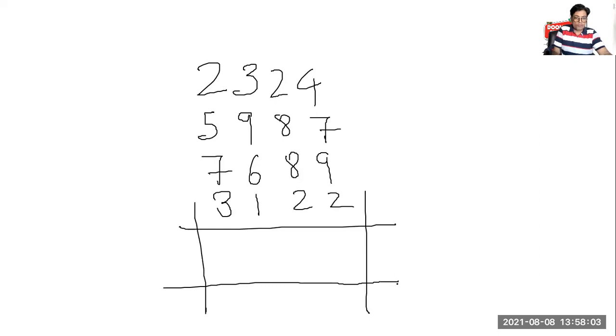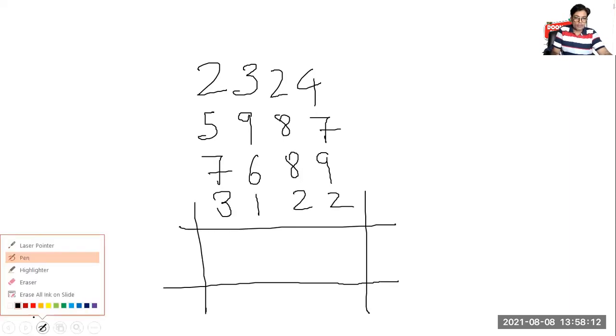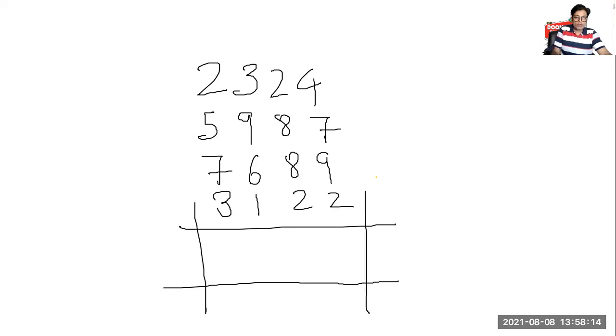Try this now. What will be the answer there? What will I do? What do I have to do here?